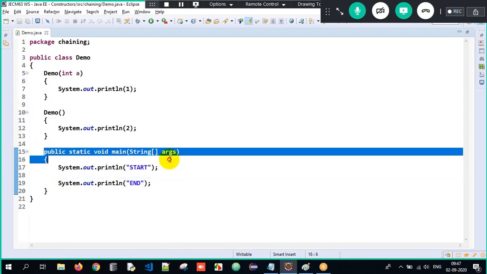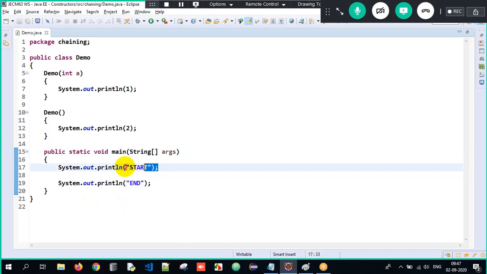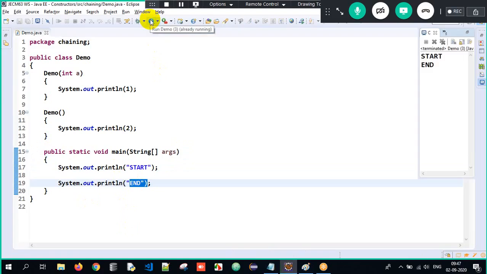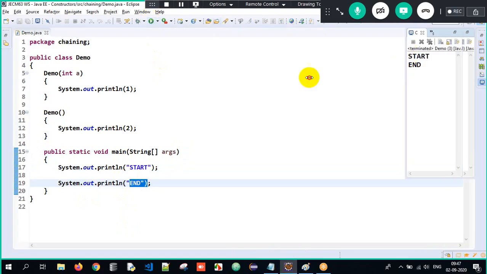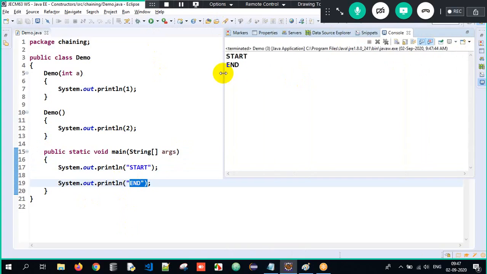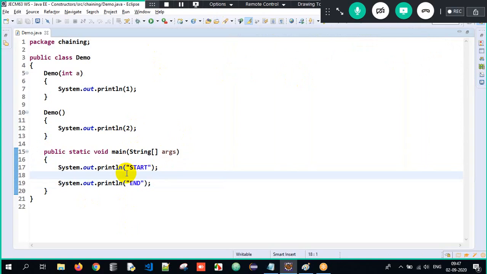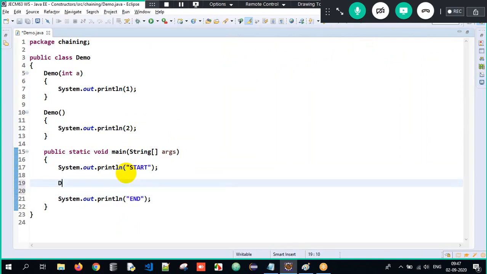Sir, execution starts from the main method. You have only start and end. Okay, now when I execute it here, I should be able to get only start and end. Did I get it as start and end? Absolutely. Now, sir, I want to invoke one constructor. What will I do? Create an object. You can just write new demo.